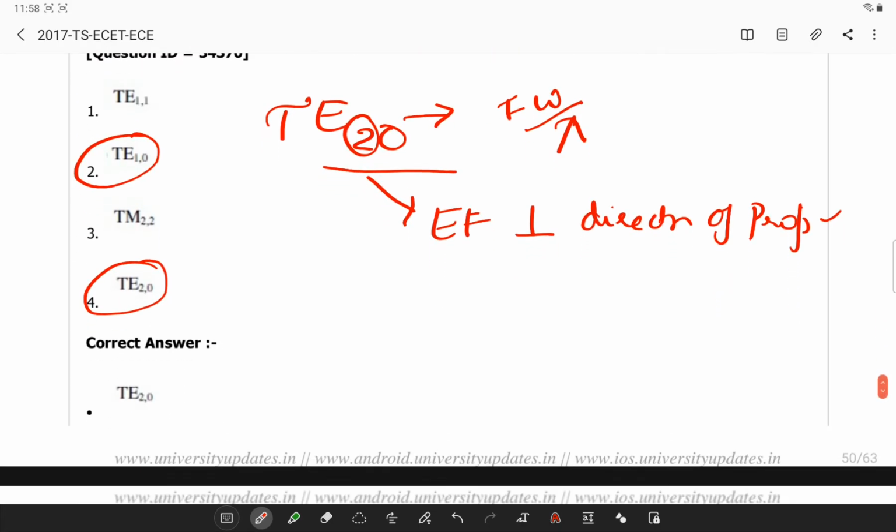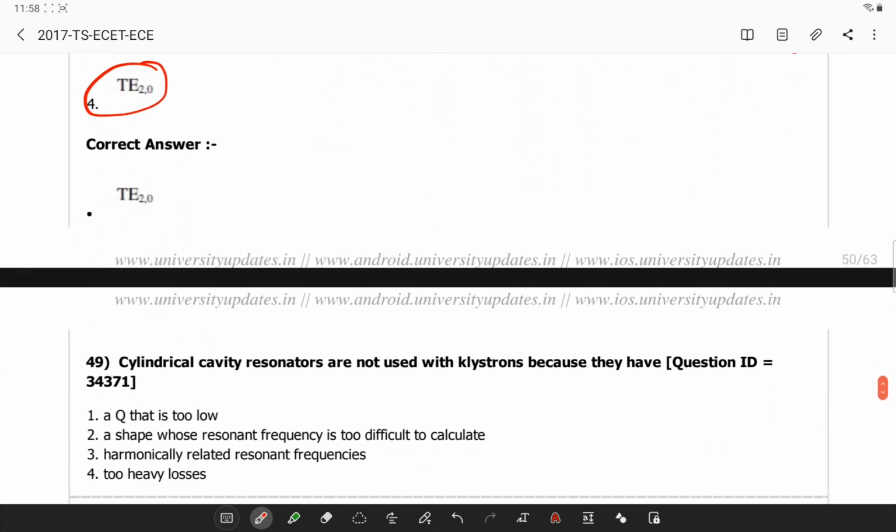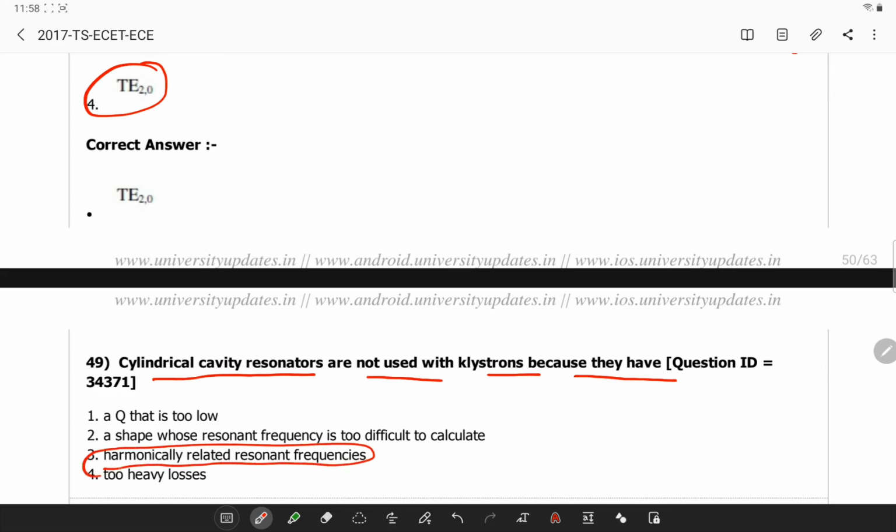Next, cylindrical cavity resonators are not used with klystrons because, remember, they have harmonically related resonant frequencies.